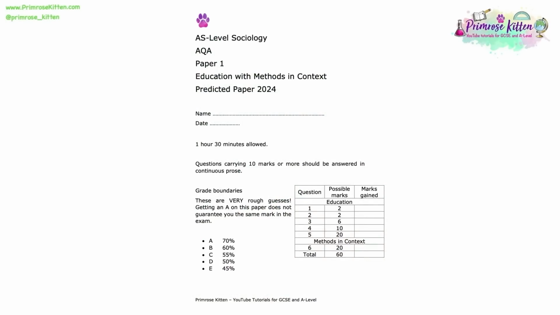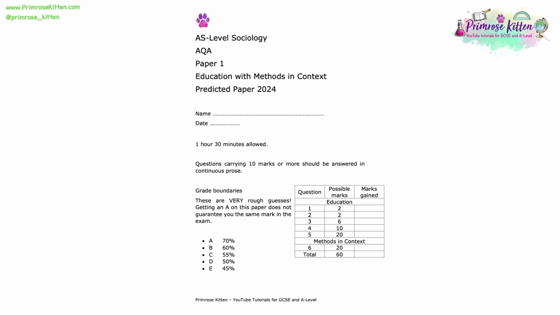A Level Sociology AQA Paper 1 Education with Methods in Context Predicted Paper 2024. You have 1 hour and 30 minutes allowed to complete all questions on this paper, and there are no choices when it comes to those questions. You do have to answer all questions from both sections of the paper.